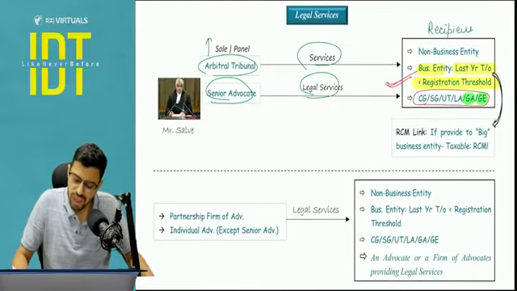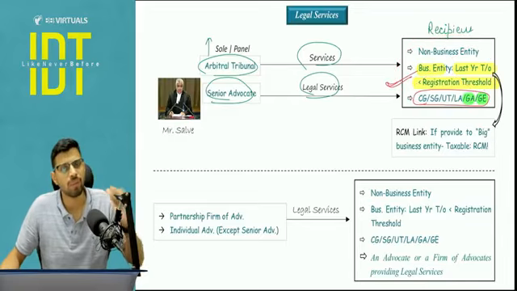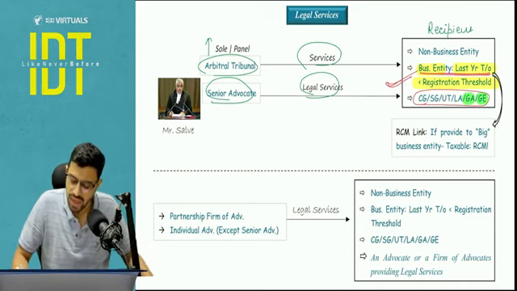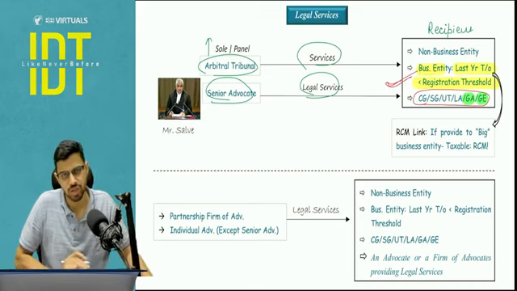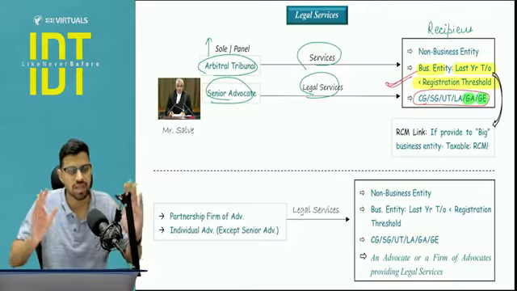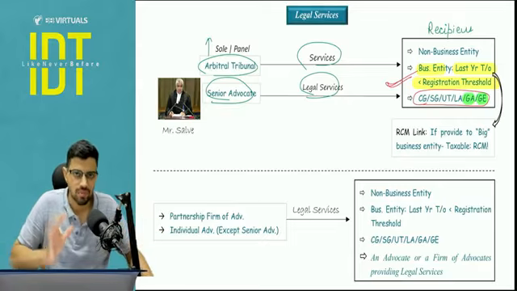Now, if any recipient apart from this, what recipient is left apart from this? There is a big business entity, that is the entity with last year turnover more than the registration threshold, that will be taxable. RCM, FCM, I'm not talking about it yet. I'm just covering the exemption part, that if the recipient is a big business entity, the tax will be applicable.